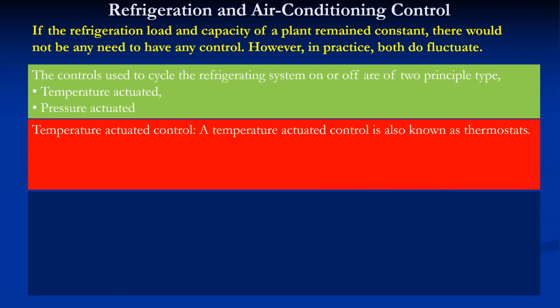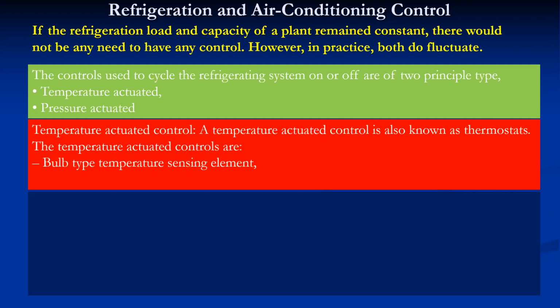Temperature actuated control, which is also known as thermostat, generally senses the temperature of a physical system and accordingly performs the action. Temperature actuated controls use a bulb type temperature sensing element or a bimetallic temperature sensing element. Bulb type temperature sensing elements are usually used in large installations, and bimetallic type temperature sensing elements are used in our domestic refrigerator or air conditioning. They are provided in the relay.